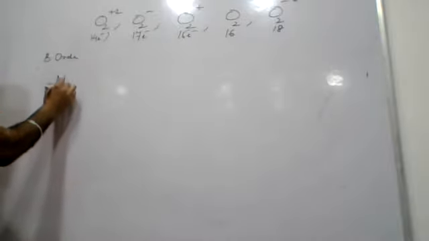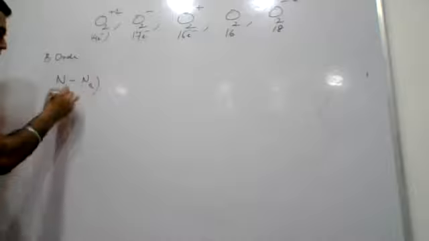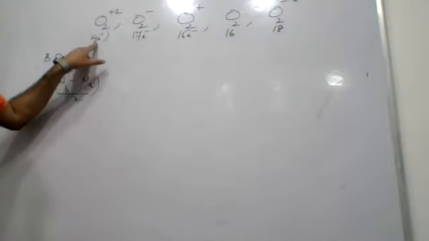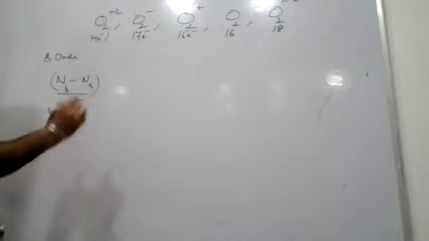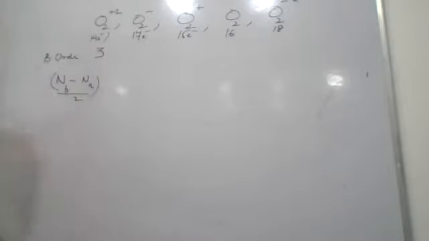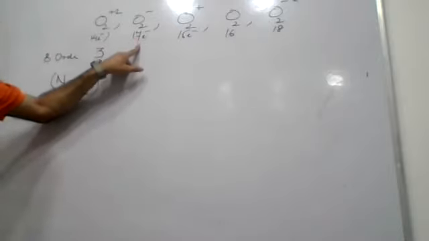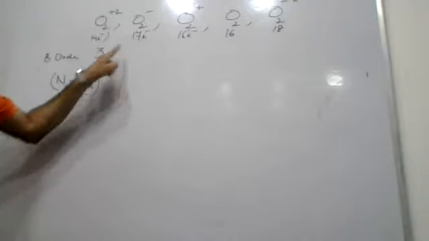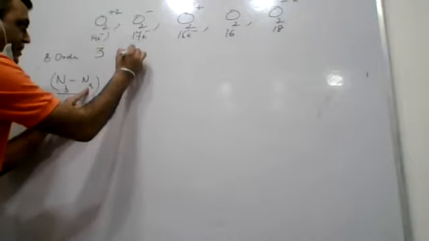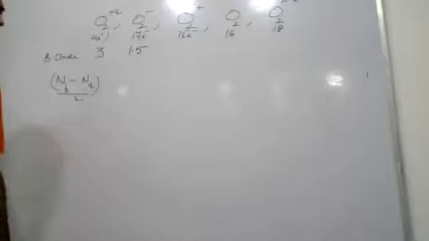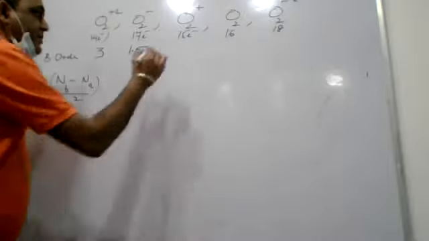Bond order is number of electrons in bonding minus number of electrons in anti-bonding molecular orbitals, divided by 2. 14. Among 14, subtract 8. Remaining will be 6. All 6 will be bonding, so there is no anti-bonding, so its bond order will become 3. 17. Subtract 8. Number left will be 9. Among 9, 6 will be bonding, 3 will be anti-bonding. So 6 minus 3 will be 3. 3 by 2 is 1.5. 15. Subtracting 8, number would be 7. So among 7, 6 will be bonding and 1 will be anti-bonding. So 6 minus 1, 5. 5 by 2 is 2.5.